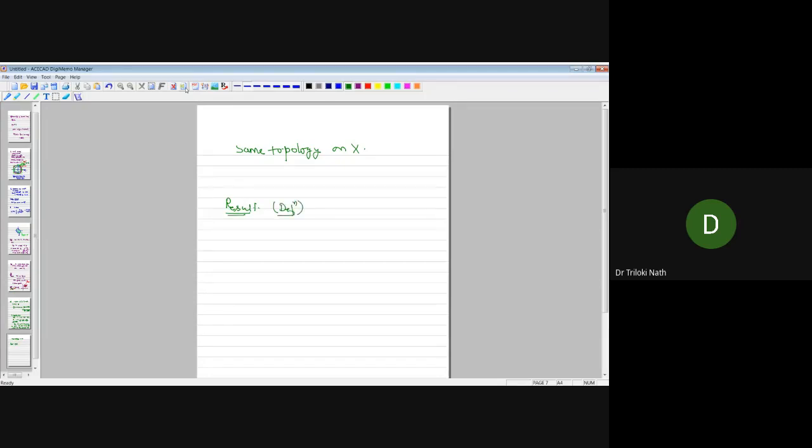What is that? It concerns the two normed linear spaces, norm 1 and norm 2.